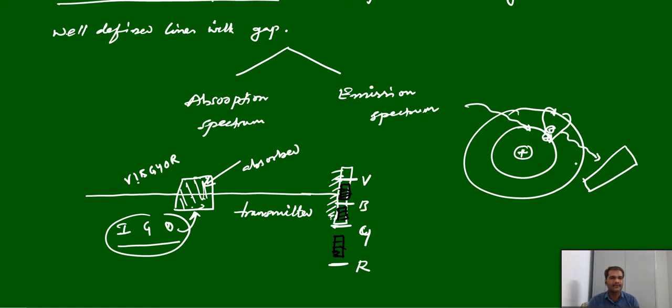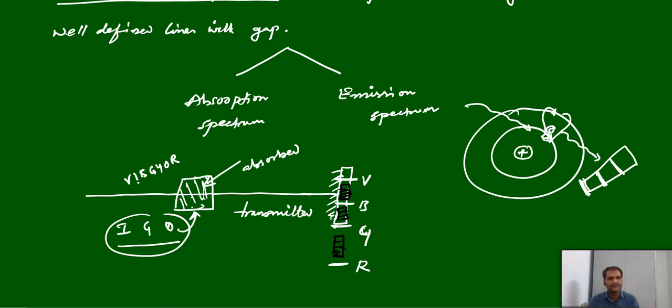In case of absorption, we have seen some dark lines. But here we can see indigo, green, orange bright lines on the dark background. If you take the dark background of the spectrograph, you can see clearly the bright lines.